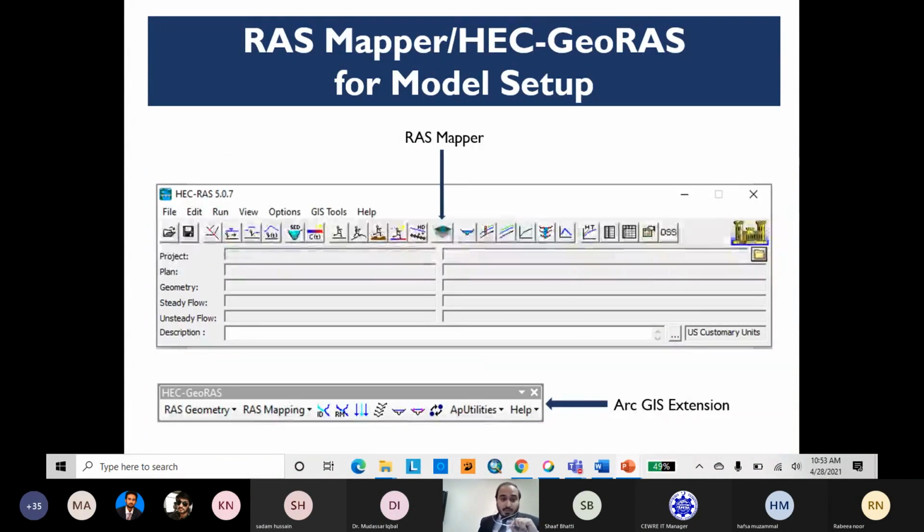Here is the HEC-RAS window. The RAS Mapper is indicated by the arrow. Here we can use the RAS Mapper window. Basically, these are the same as the ArcGIS georeference tool, and below is the HEC-GeoRAS, which is the ArcGIS extension. We will learn in detail in our hands-on exercise.